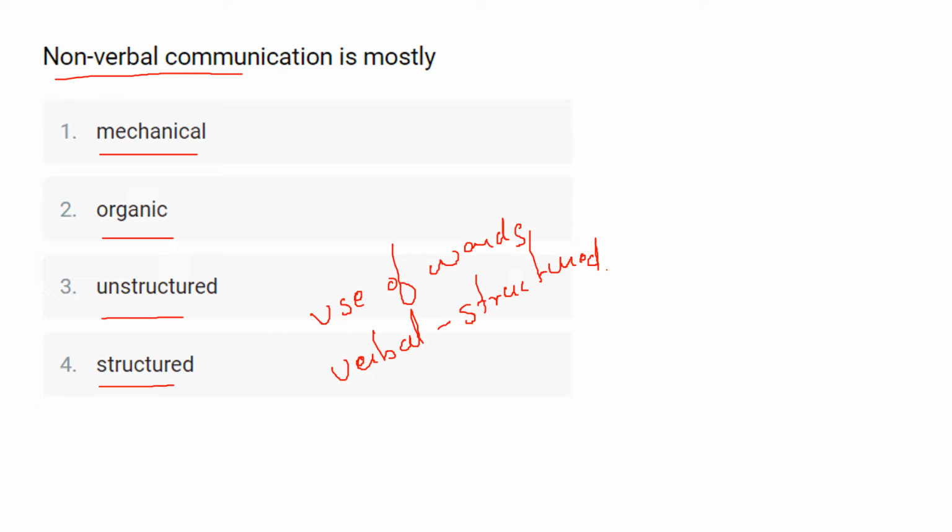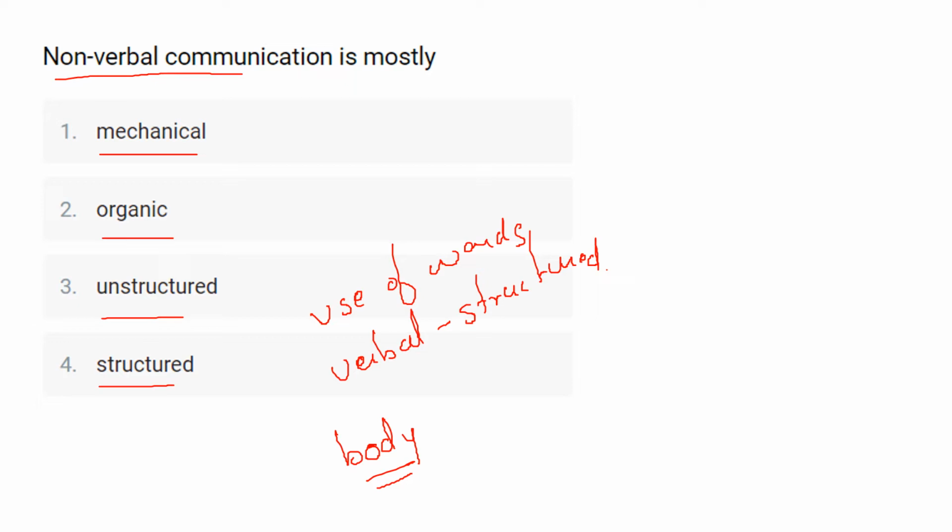In written communication, written signs and symbols, either printed or handwritten, are used. Pictures and graphs are used to complement the written text. Now, when we talk about non-verbal communication, the messages are transmitted without words, and it is all about body language, how we use our body. That comes under non-verbal communication, and it does not make use of words. Body gesture, eye contact, posture, tone of voice, and facial expression are all called non-verbal communication.